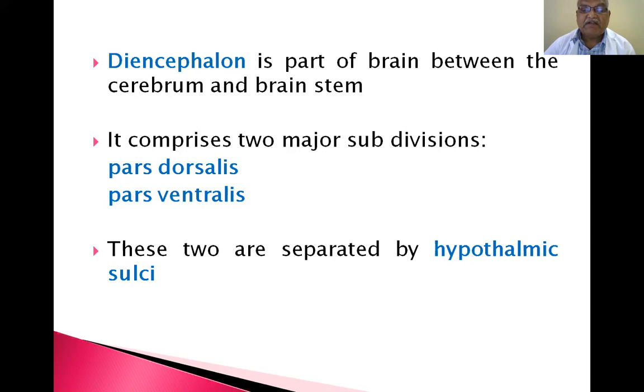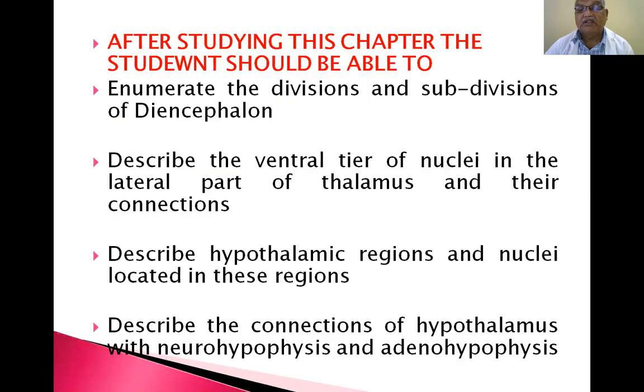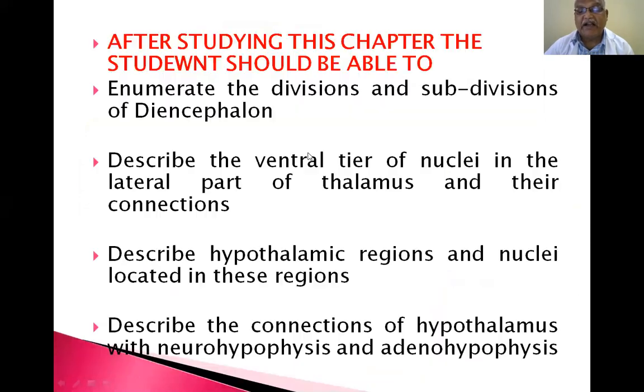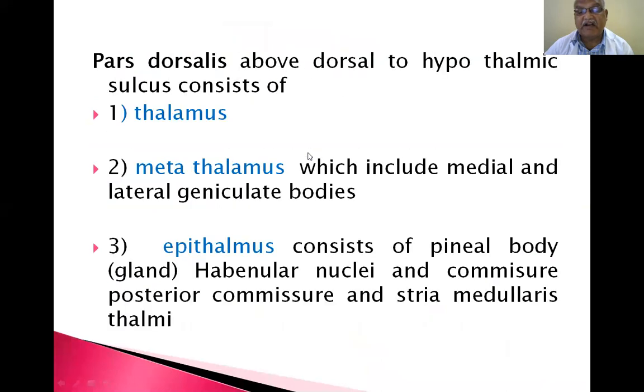Now, the diencephalon comprises two subdivisions: pars dorsalis and pars ventralis. How are these two separated? They are separated by the hypothalamic sulcus. This is the diencephalon part. If you remove the temporal lobe and cut the outer part of the diencephalon, you will find a characteristic appearance of the diencephalon like this.